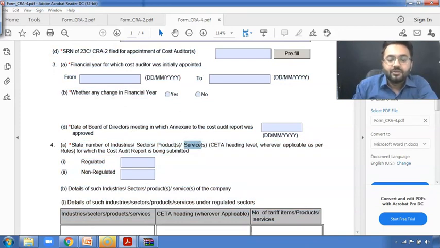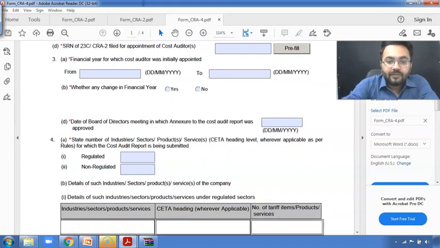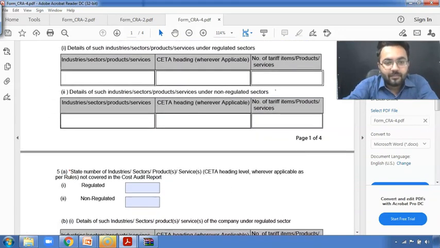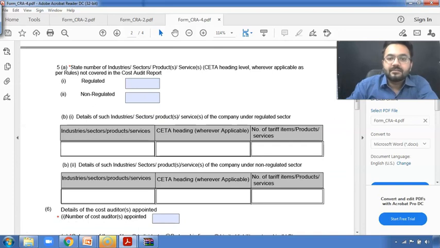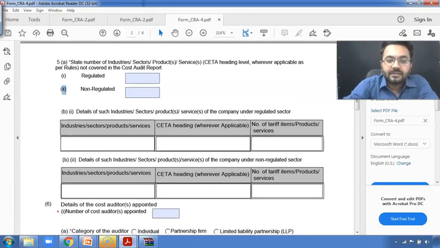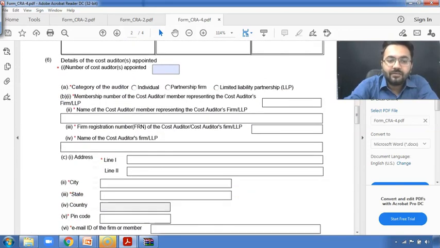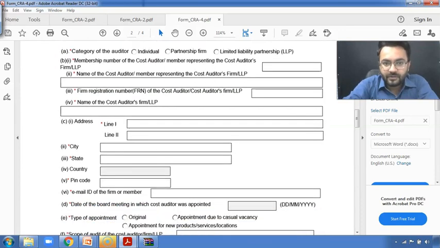Moving ahead, after that, the number of industries or sectors, or what kind of various products and services you are dealing with. After that, they are going to ask about the state, the number of products and services applicable, and whether you belong to a regulated sector or non-regulated sector. How many cost auditors have you appointed so far? The details of cost auditors. Just the basic details which I can expect a final level student can easily enter over here.